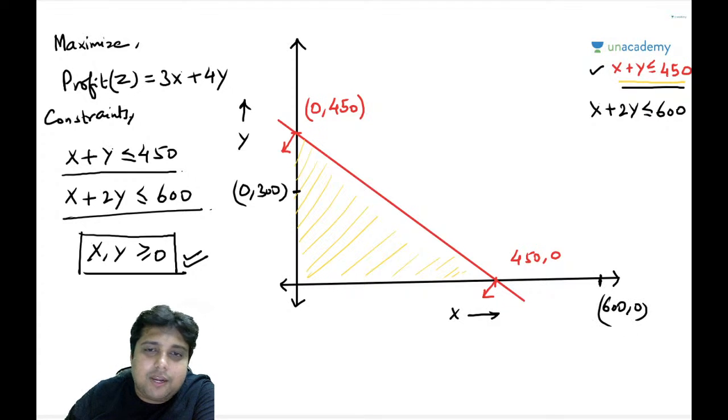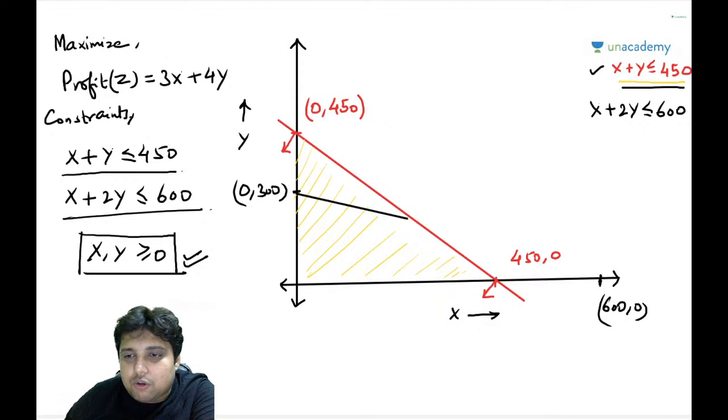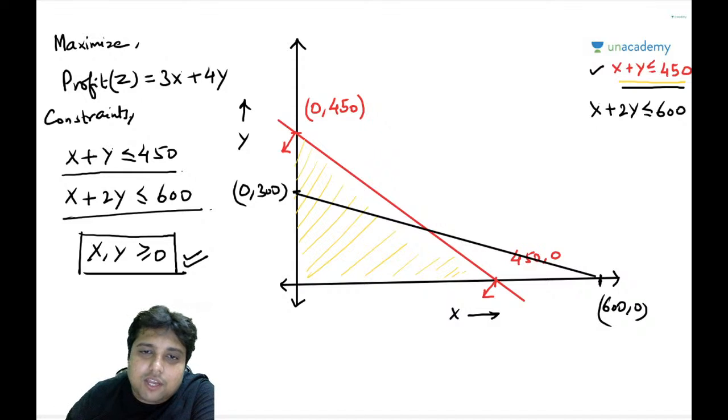So I will simply join this line just like that. But remember, this is a less than equal to sign. So less than equal to sign means that all the points below this line are also valid.